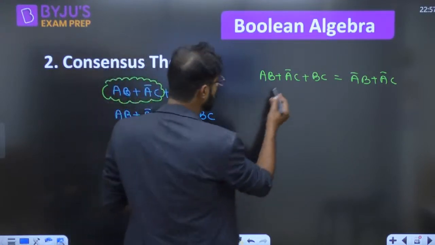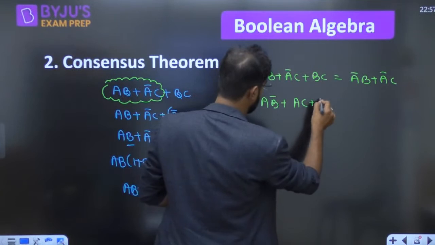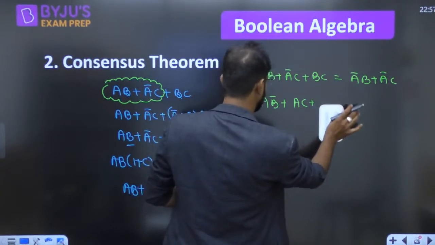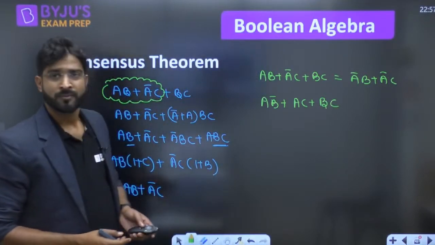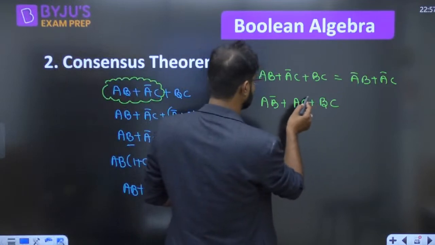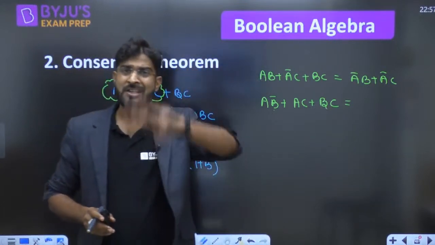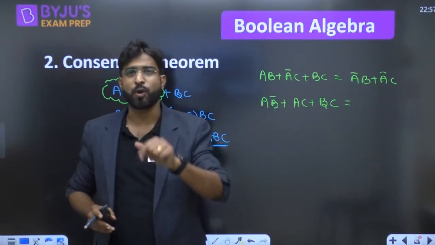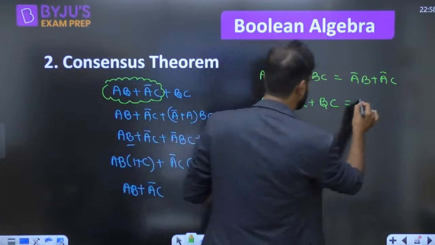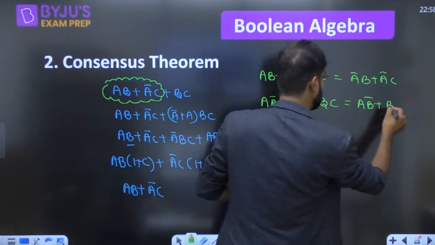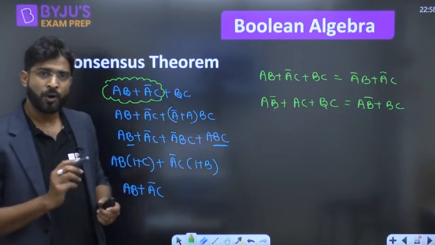Right? Okay. Suppose the question is given A B bar plus A C plus BC. Suppose this one is given. So again the answer will be what? Only B and B bar is there. Again 3 terms. Each term containing 2 variables. Each variable repeated 2 times. Only one variable repeated in the form of the complement. The answer will be that one only. So we can write the answer is A B bar plus BC. Yes, I will remove the AC. Yes, correct Kalyan.